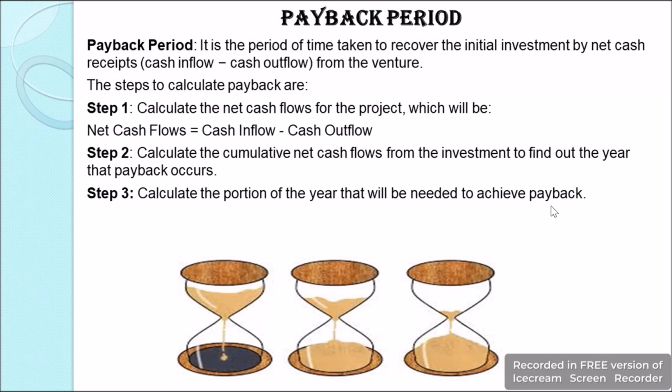Like, for example, in a project, we are able to get 80,000 in 2 years and our initial investment was $90,000. So for the amount of $10,000 we may not require a complete year, we may require a portion of a year, and this can be calculated in terms of months or days of the year which have been required to get our initial investment back. So this is how we are going to find the payback period.